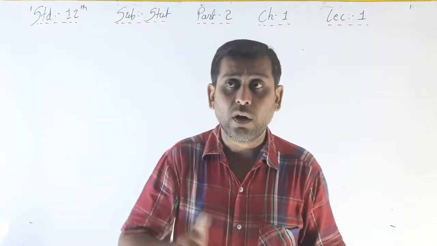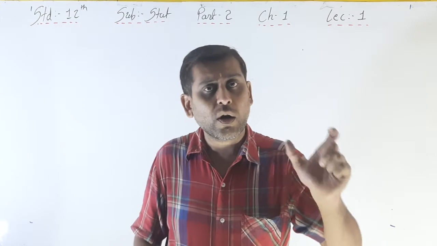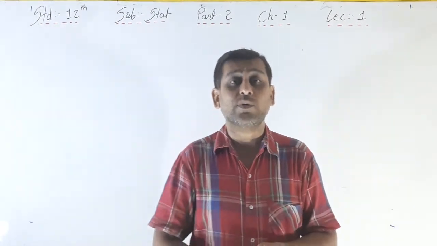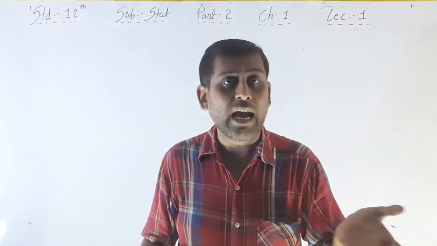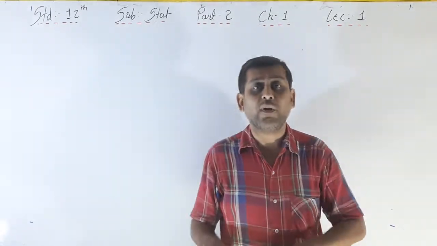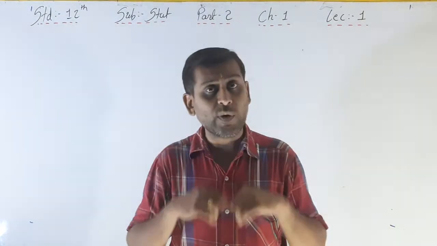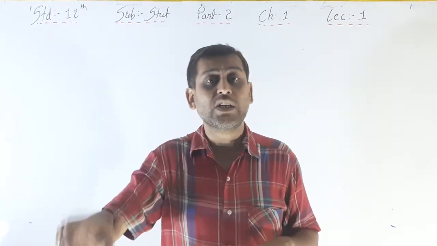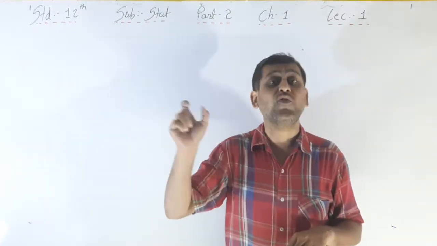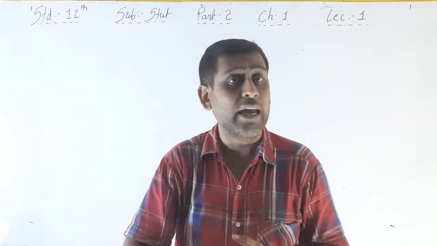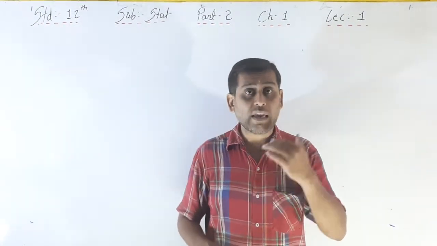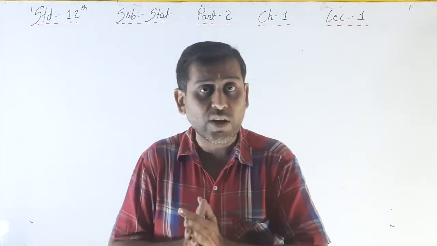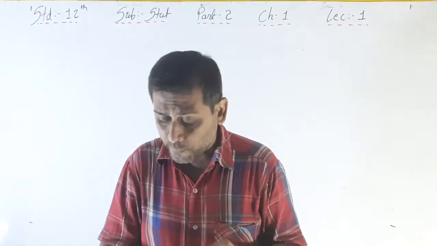After tossing a coin, we know only head or tail, 2 outcomes, but which one we cannot say. After throwing a die, 1 2 3 4 5 6 outcomes are there, but we cannot say specifically that 3 or 5 will be on the upper side. That is called a random experiment. In the definition we have to write these 3 lines.